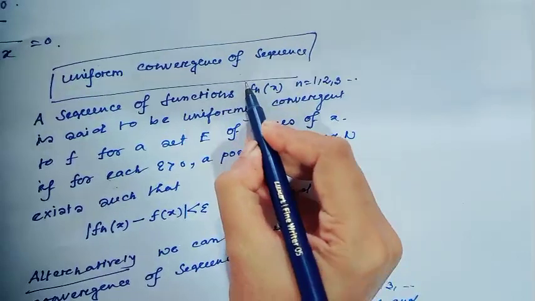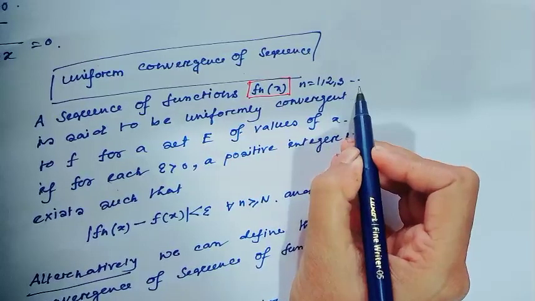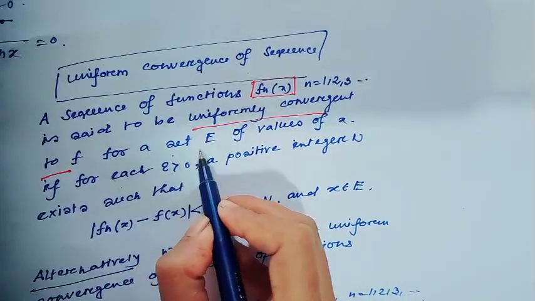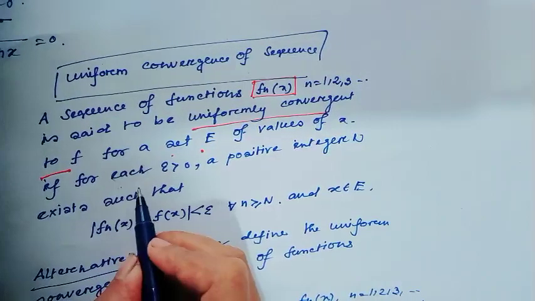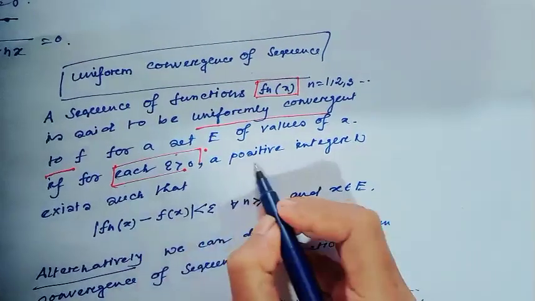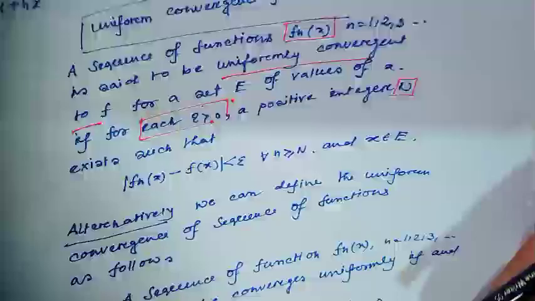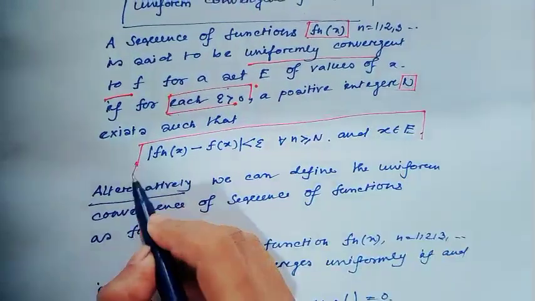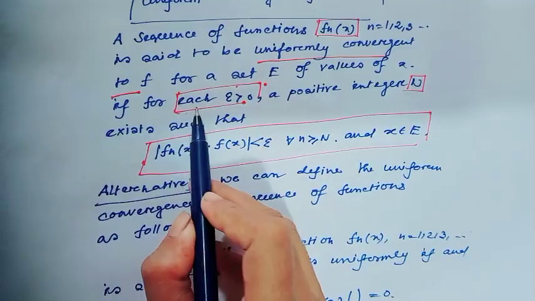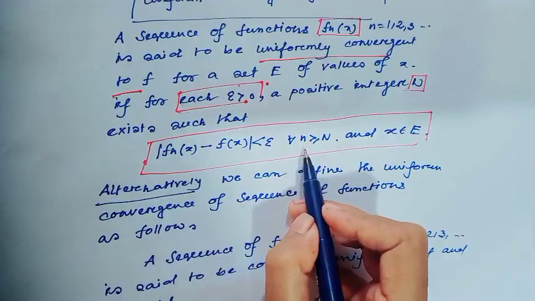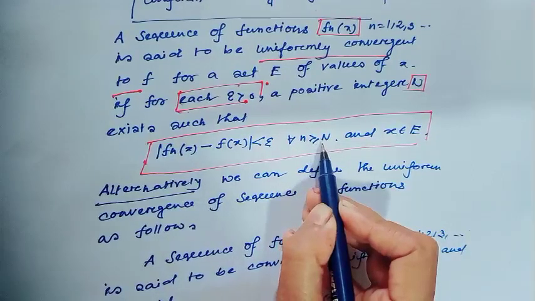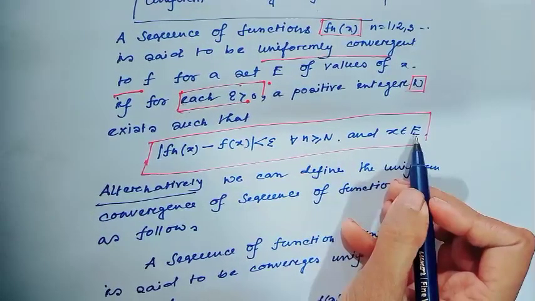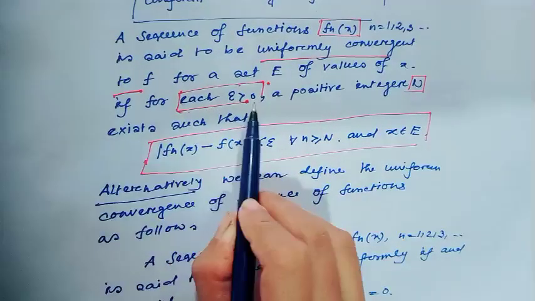We all know a sequence of function f_n(x), where n equals 1, 2, 3 and so on, is said to be uniformly convergent to the function f for a set E of values of x if for each epsilon greater than 0 a positive integer capital N exists such that the absolute value of f_n(x) minus f(x) is strictly less than epsilon, for all n greater than or equal to capital N, and x lies in the interval, and this is true for each epsilon greater than 0.